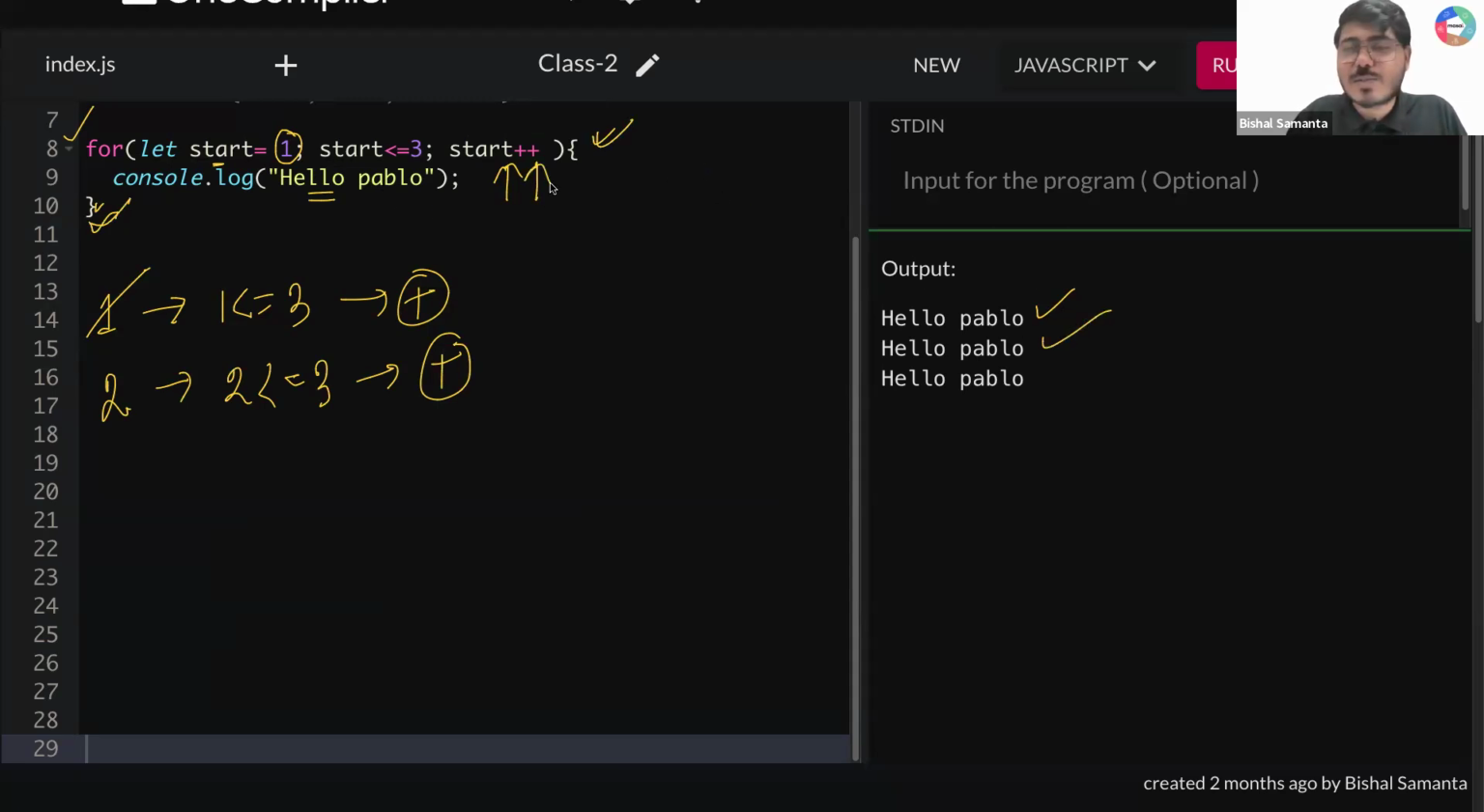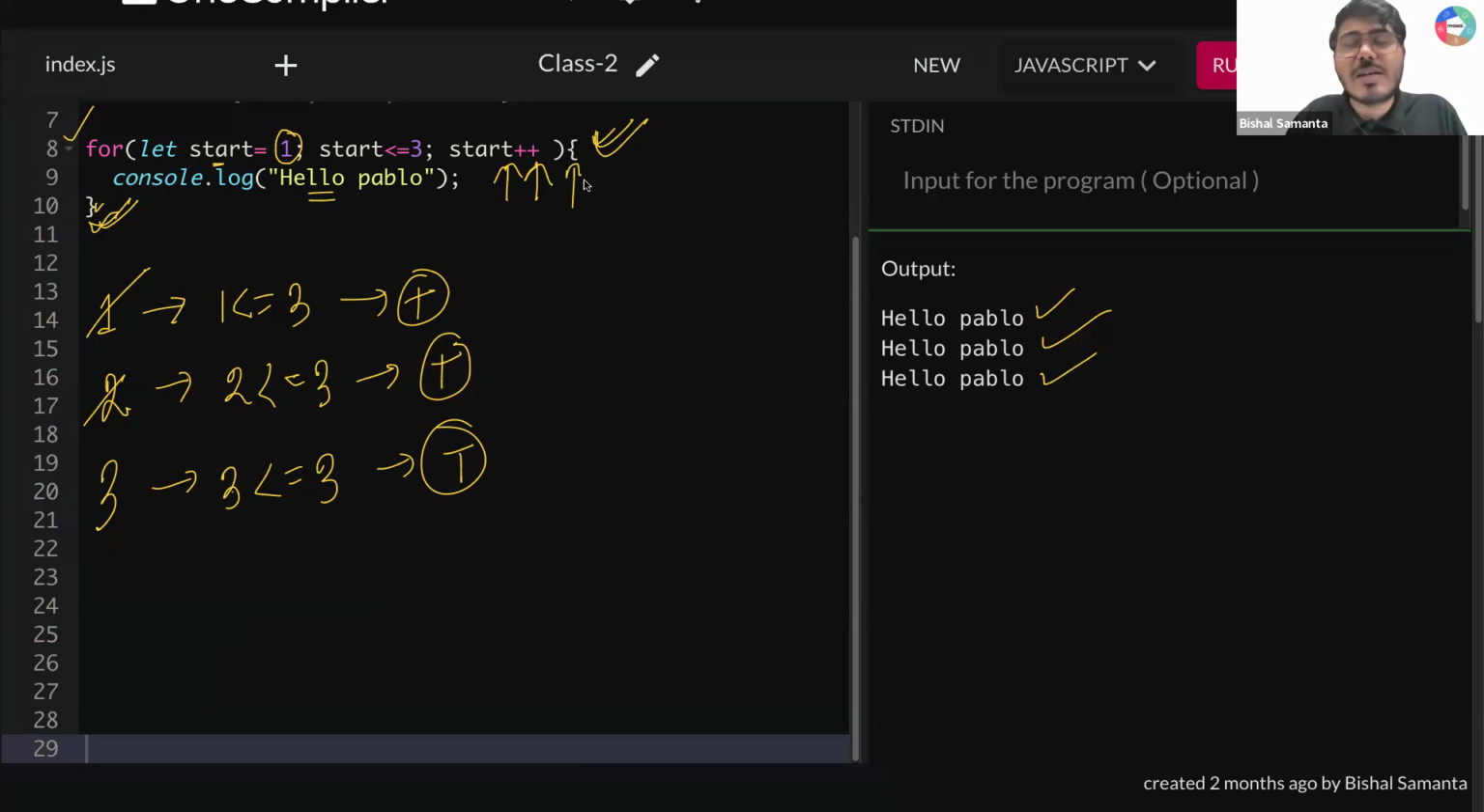After that, start plus plus. What will be your new start value? Your new start value will become 3 now. Tell me guys, 3 less than equal to 3. Is this also true? Yes, this is also true. So what you will be doing? Again, you will be running from here to here. Console.log hello Pablo. Hello Pablo will be printing third time.